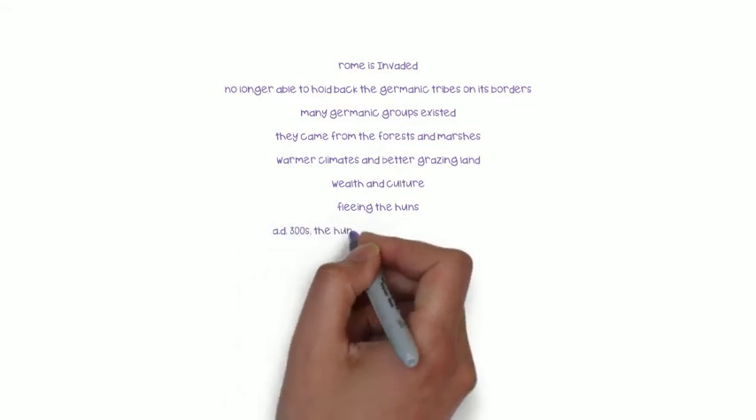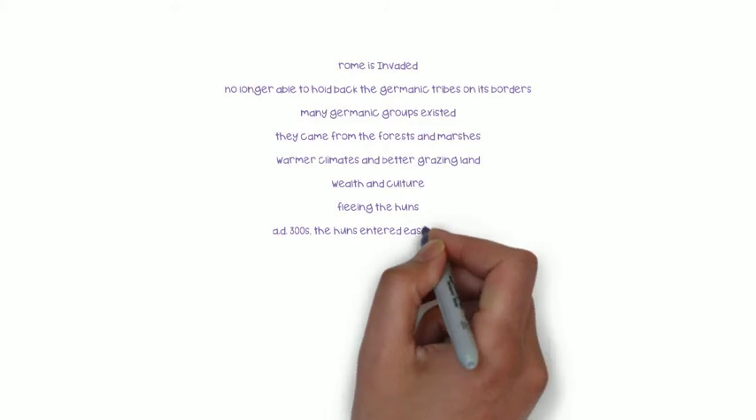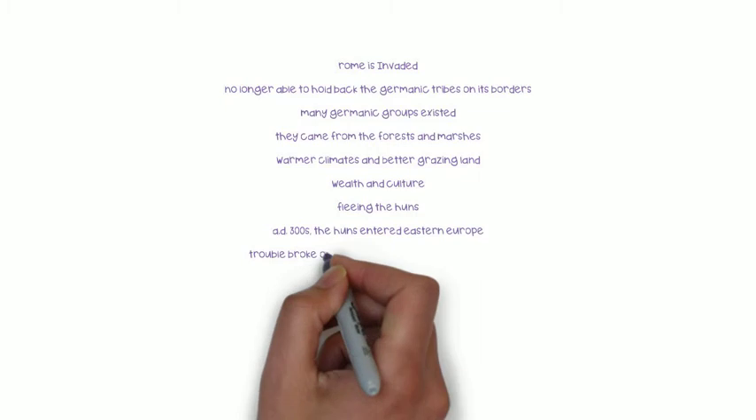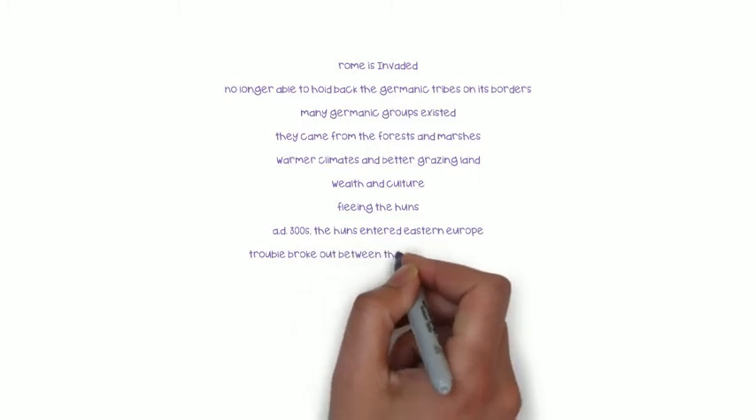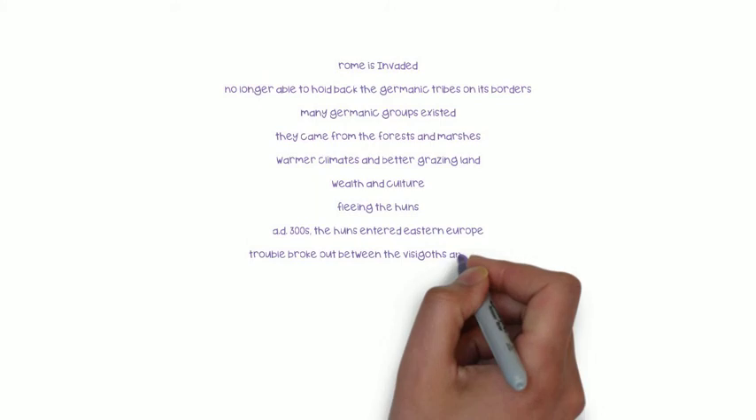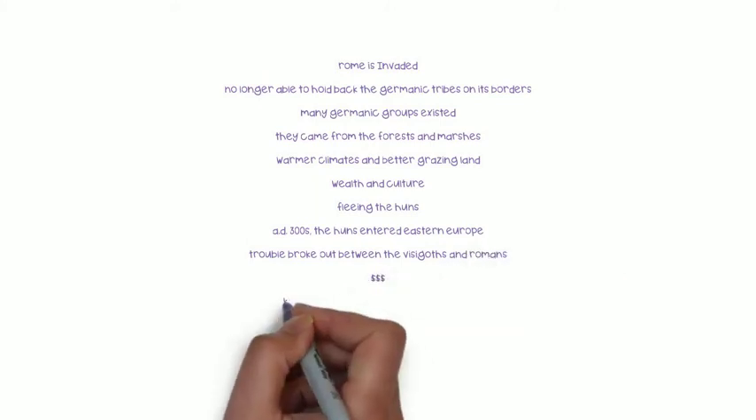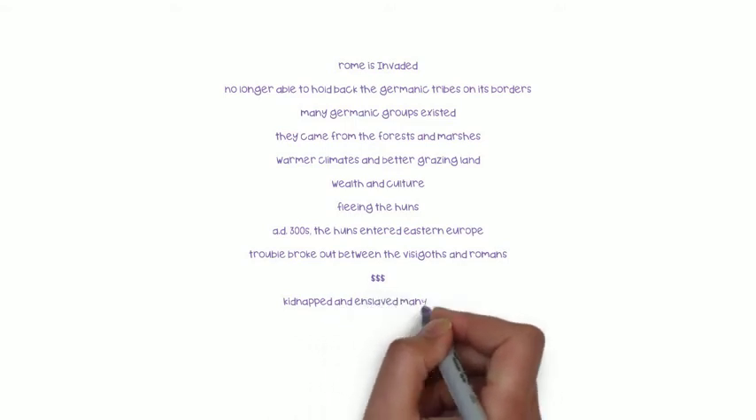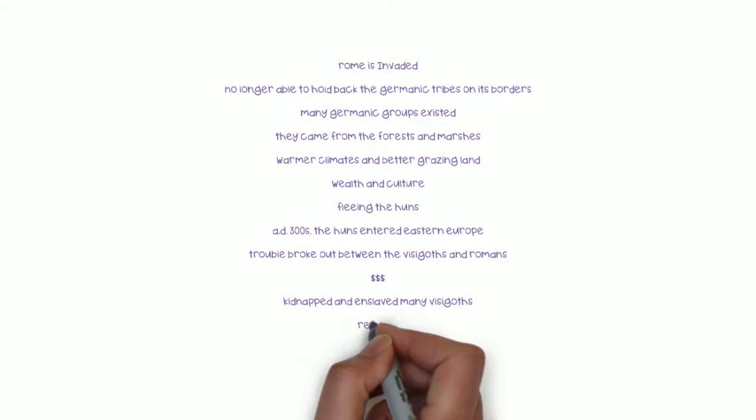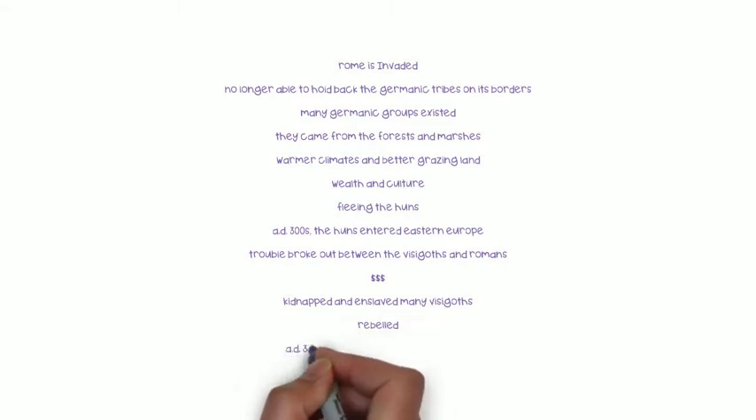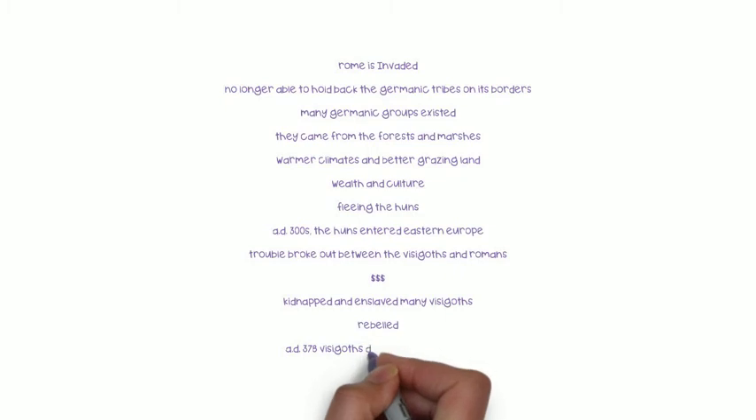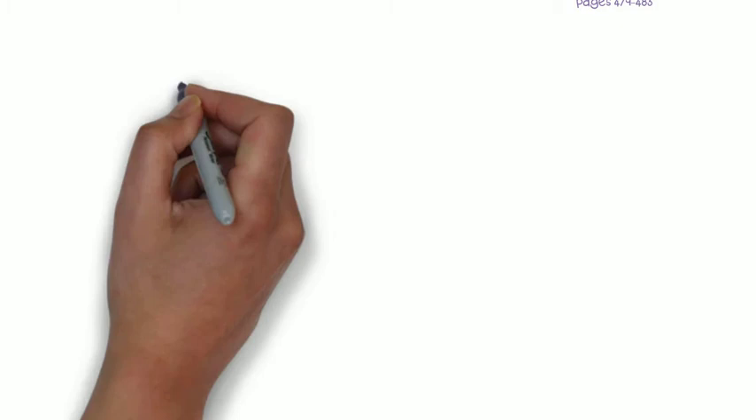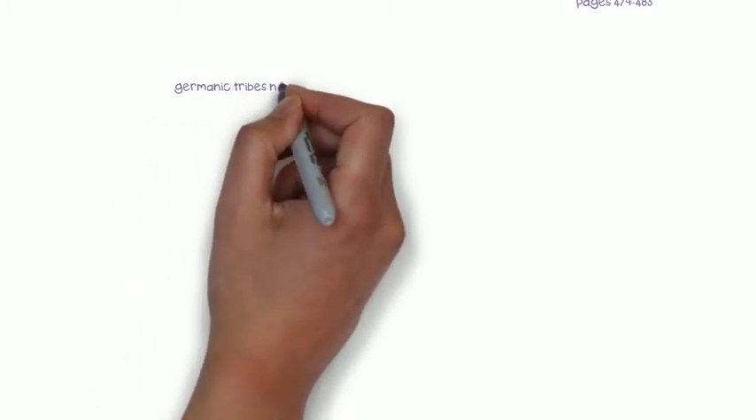Before long, trouble broke out between the Visigoths and Romans. The empire forced the Visigoths to buy food at very high prices. The Romans also kidnapped and enslaved many Visigoths. Finally, the Visigoths rebelled against the Romans. In AD 378, they defeated Roman legions at the Battle of Adrianople. After that defeat, Rome was forced to surrender land to the Visigoths inside Roman territory. The Germanic tribes now knew that Rome was not capable of defending itself. More and more Germanic warriors crossed the borders in search of land.